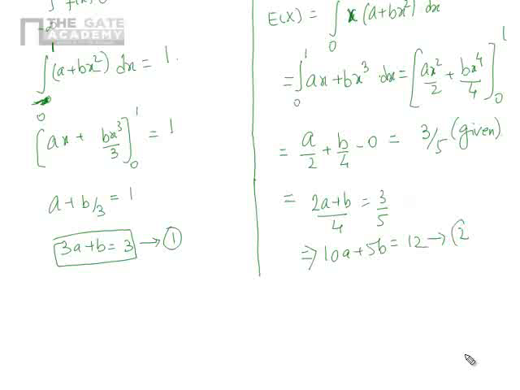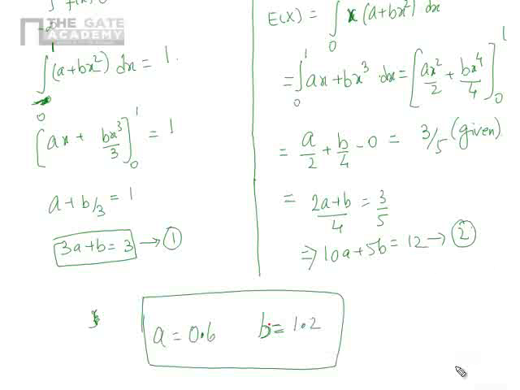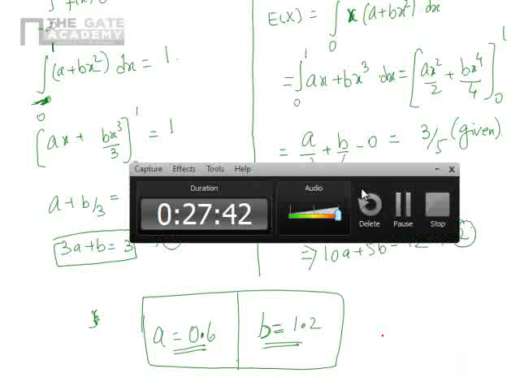This is the second equation. So we have two equations and two unknowns, which can be solved directly: 3a plus b equal to 3 and 10a plus 5b equal to 12. Upon solving, we get a as 0.6 and b as 1.2. Clear? This is the answer. So we have seen problems related to discrete and continuous distributions, and different models of it. With this we finish the class on probability.